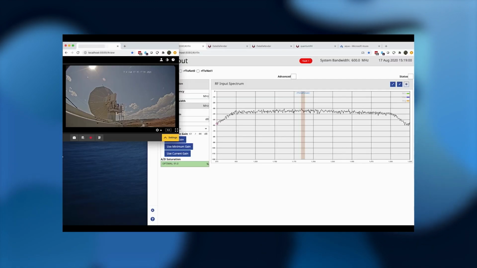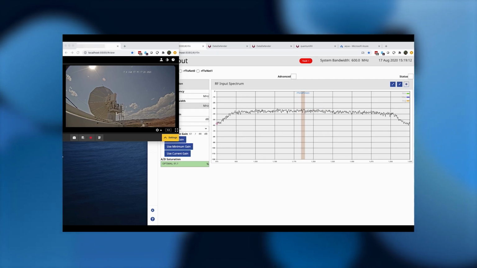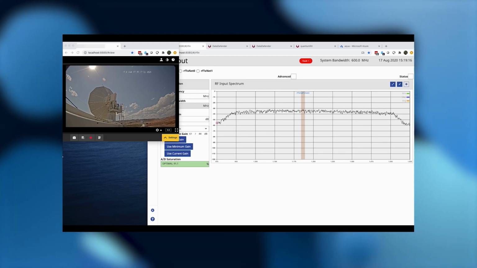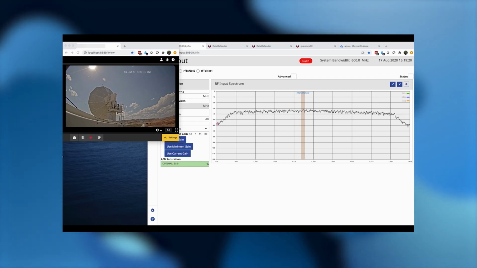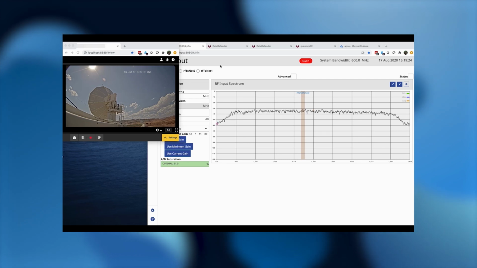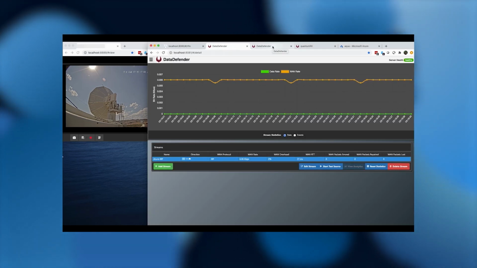Here we can see a live webcam view of the 7.6 meter dish housed at US Electrodynamics Incorporated, headquartered in Brewster, Washington. On the right side are the web panes for all the components that are in the RF architecture chain. We'll start off with the wideband digitizer, whose responsibility is to digitize the incoming X-band spectrum, slice it up into samples, and then forward that on to the Data Defender, which is in the physical location at USCI.